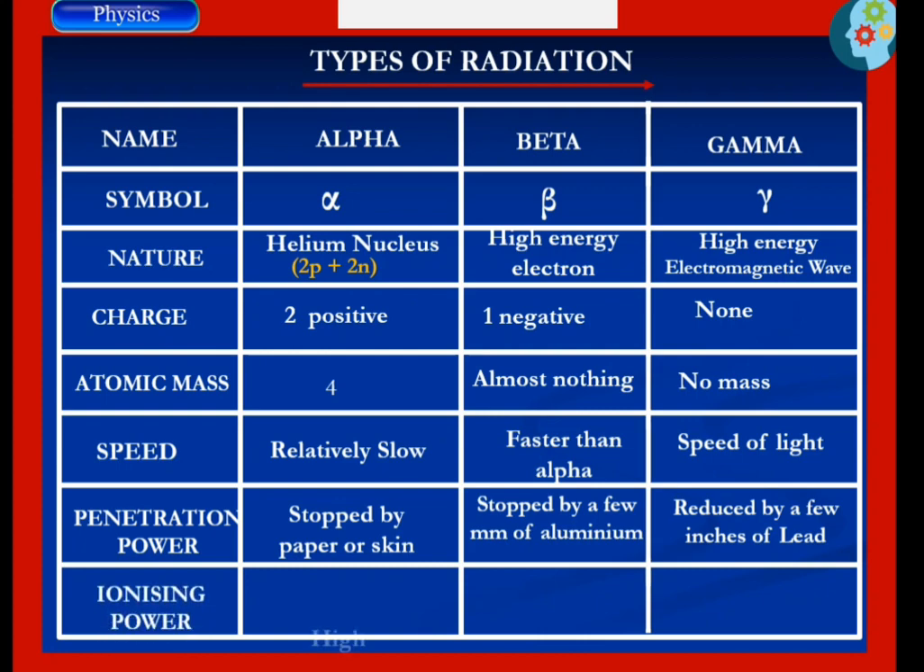the ionization power of alpha is very high, that of beta is medium, and that of gamma ray is very low. So let us check these review questions.